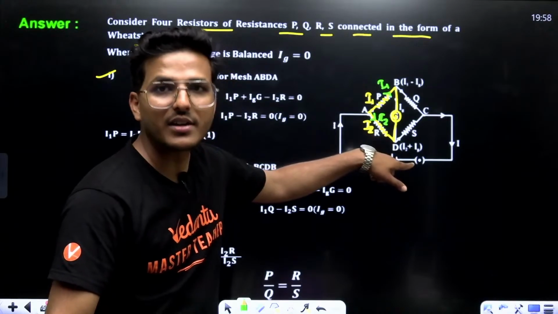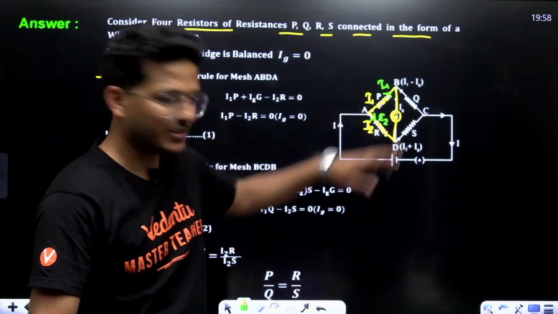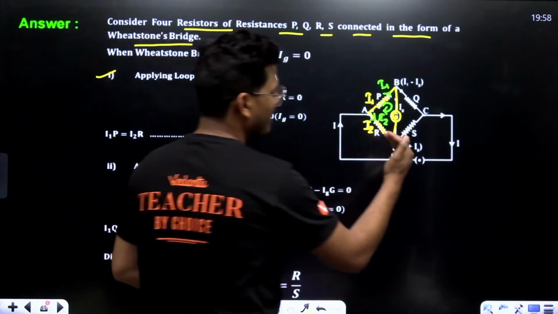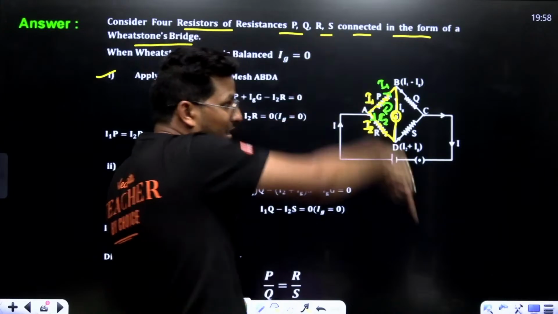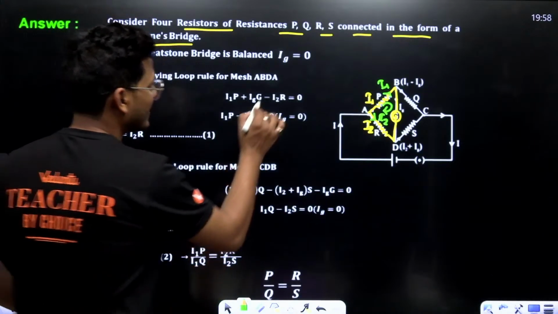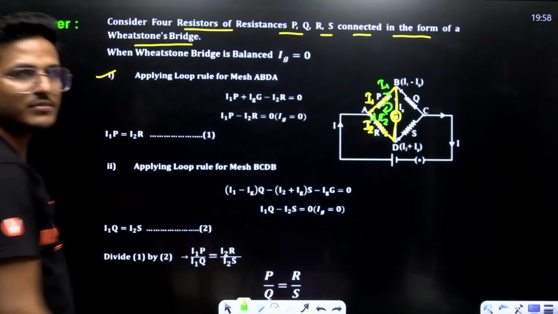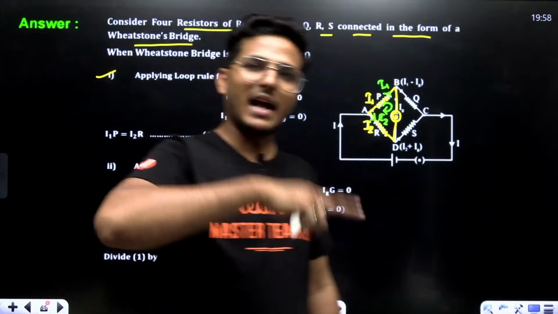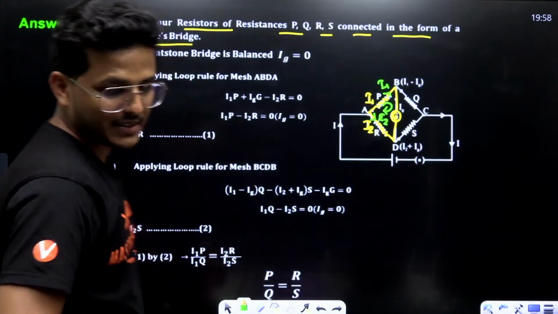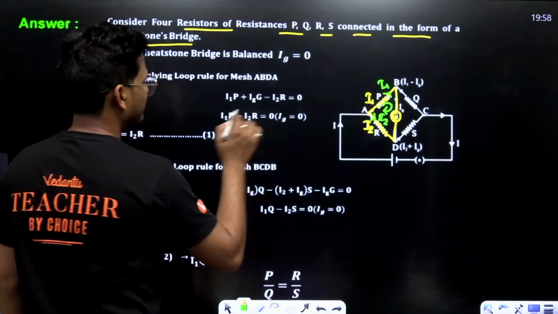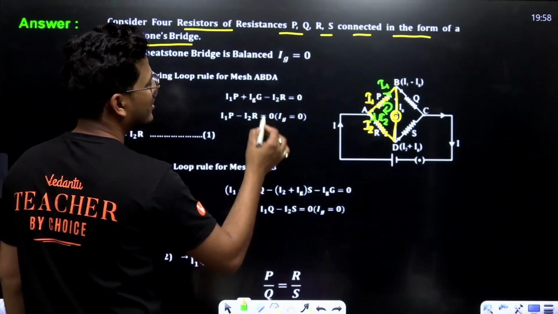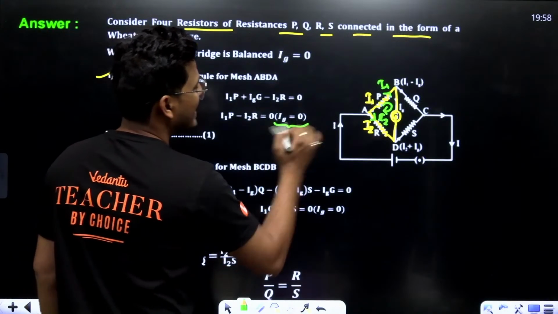The conventional current is opposite to our direction; we are considering the loop in this way, so that I am moving from D to A, and actually current is from A to D, so it's taken as negative. If the direction of conventional current and the loop is same, then it is taken as positive. If both are opposite, then it is taken as negative. So I1P minus I2R equals 0. That is IG equals 0.